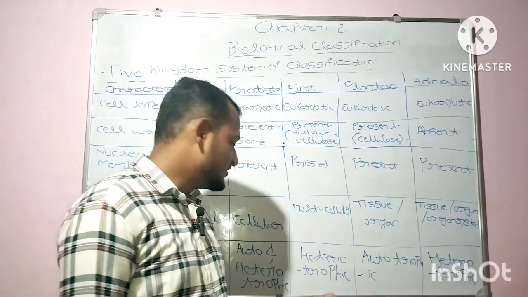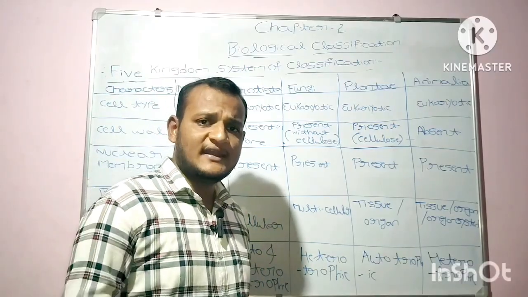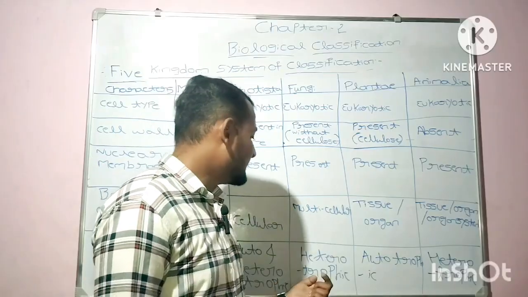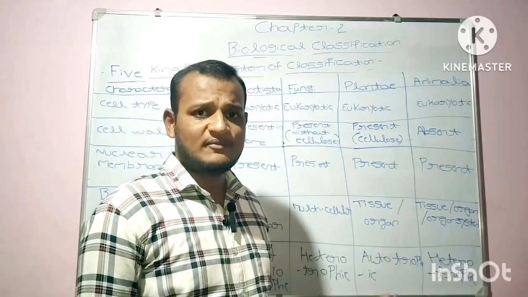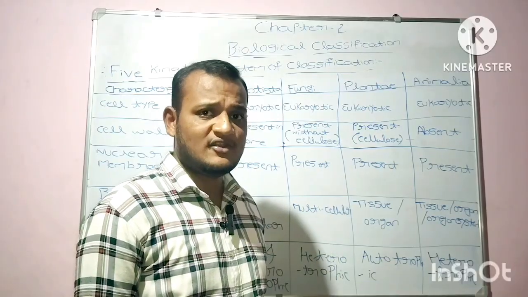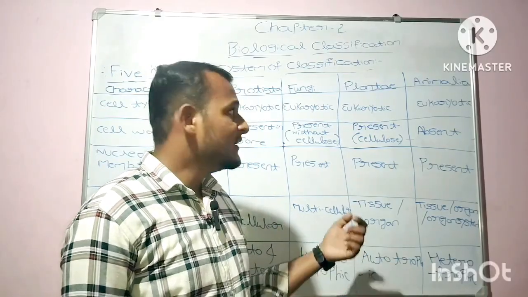In case of kingdom Protista, both modes of nutrition are present. They are autotrophic and heterotrophic. In case of fungi, only heterotrophic mode of nutrition is present. Fungi can't prepare their own food, so they always depend on other organisms for food. So they are heterotrophic.